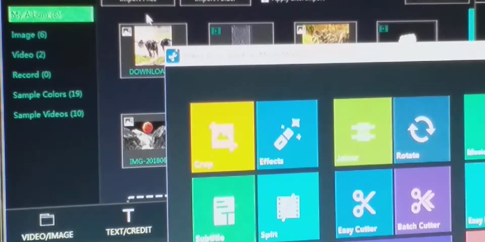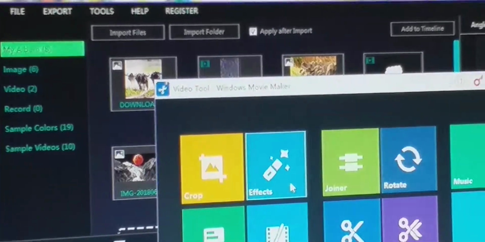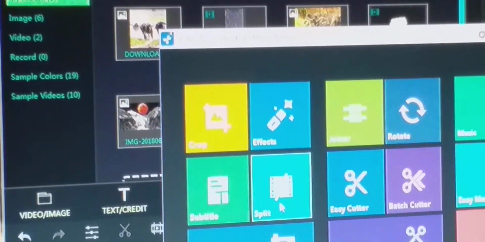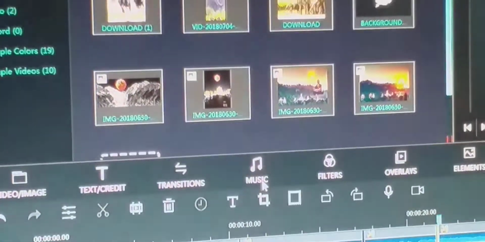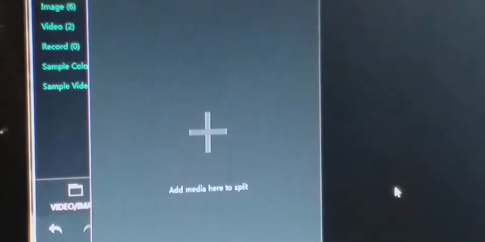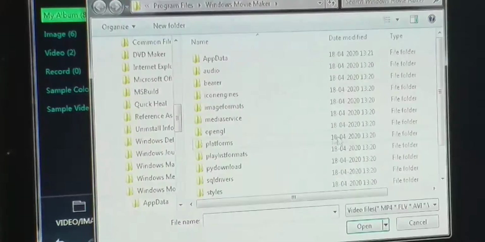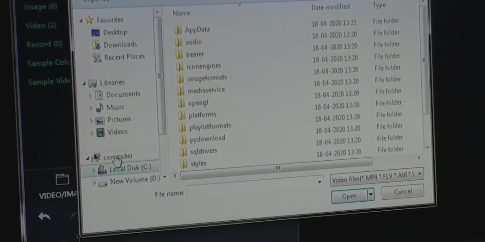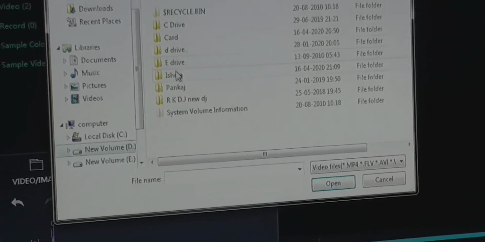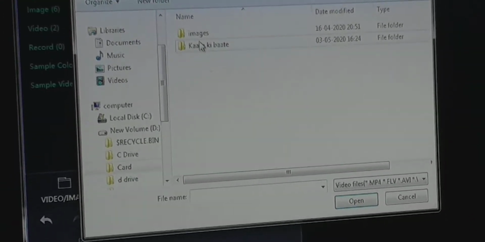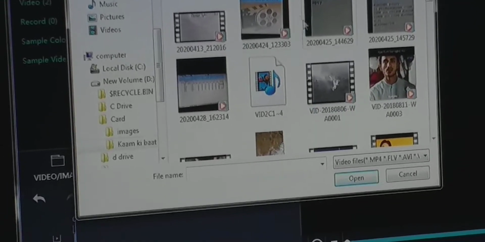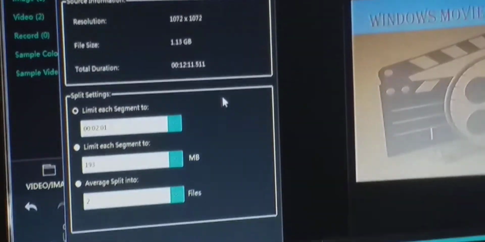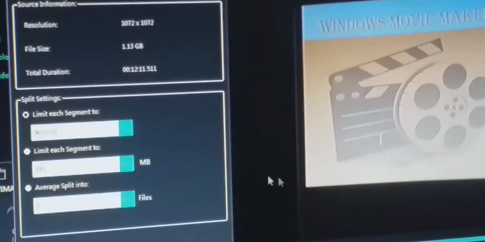Similarly, here are different tools, effect. You can apply different effects, titles, split. Split means the movie is here, you can split it into different parts.